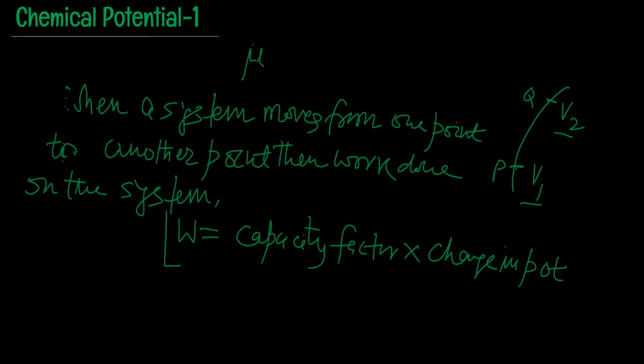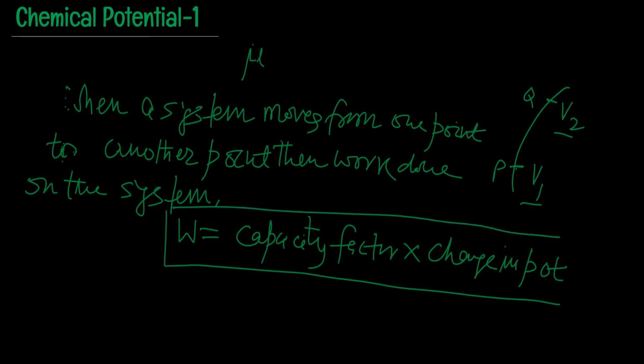This is in fact the general expression for work done on the system changing its state in any potential field or any vector field corresponding to which we define a scalar potential.